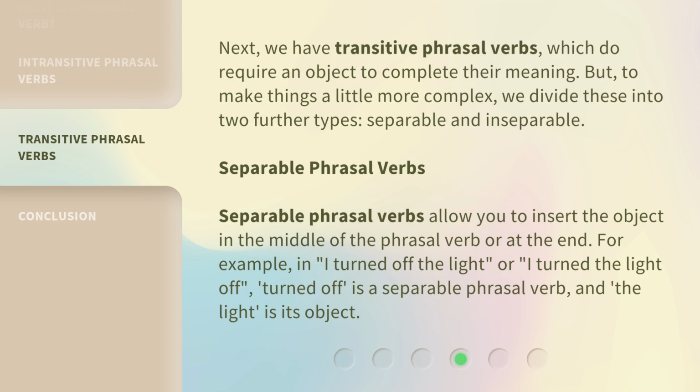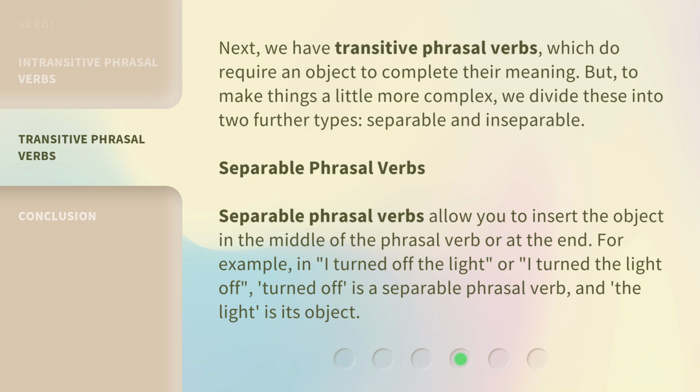Next, we have transitive phrasal verbs, which do require an object to complete their meaning. But, to make things a little more complex, we divide these into two further types: separable and inseparable.